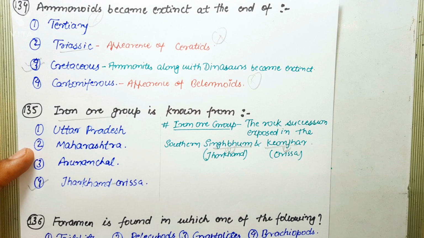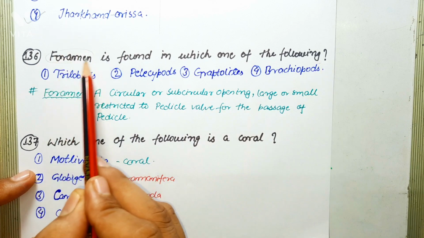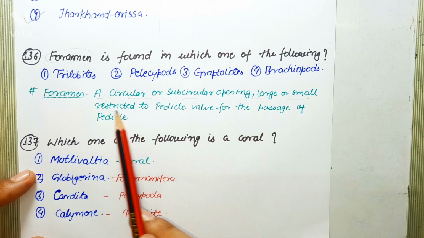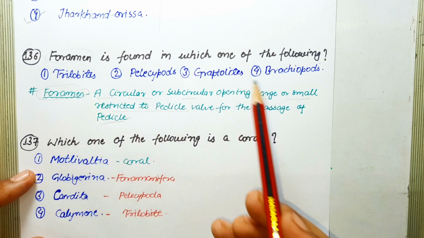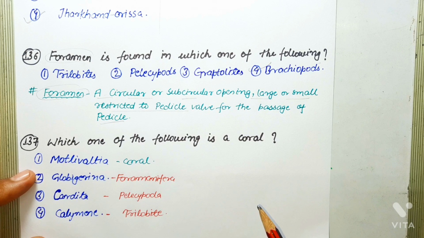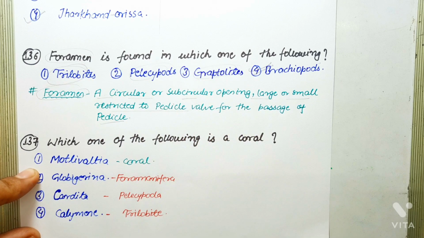Next question says, foramen is found in which of the following? So first of all, what is foramen? Foramen is a circular or subcircular opening, large or small, restricted to the pedicle wall for the passage of pedicle, and this is a morphological feature of brachiopods. So the correct answer of this question is brachiopods.